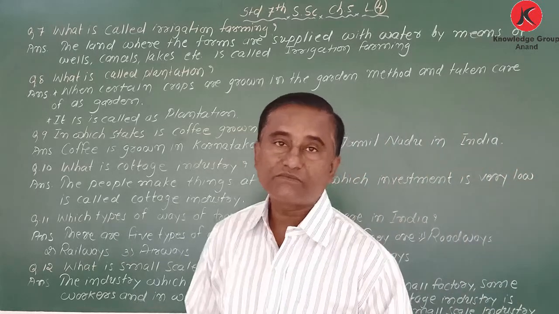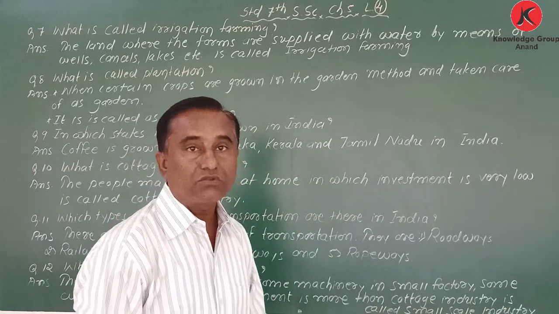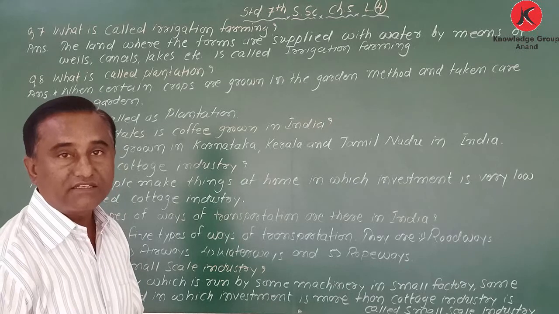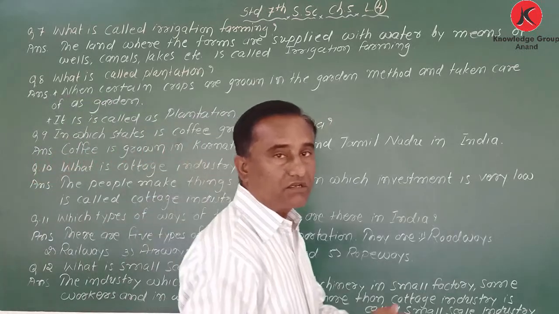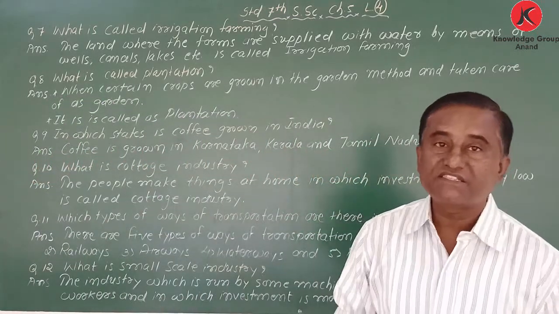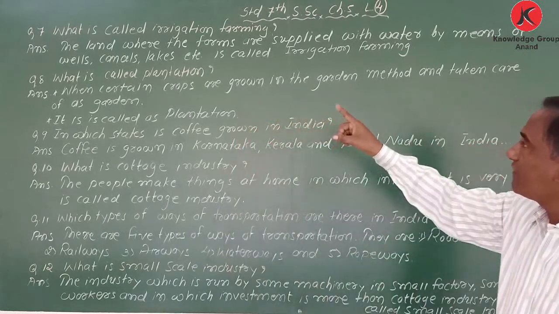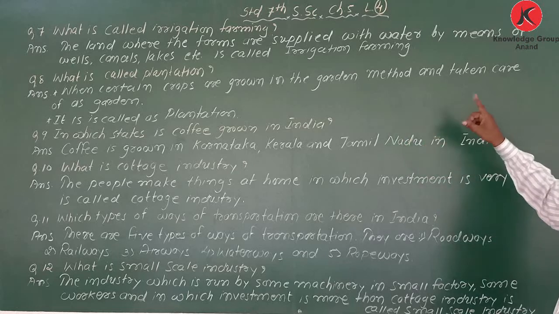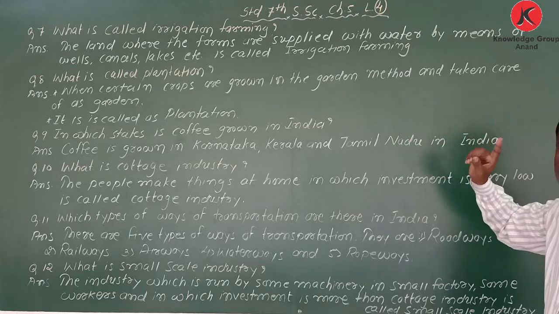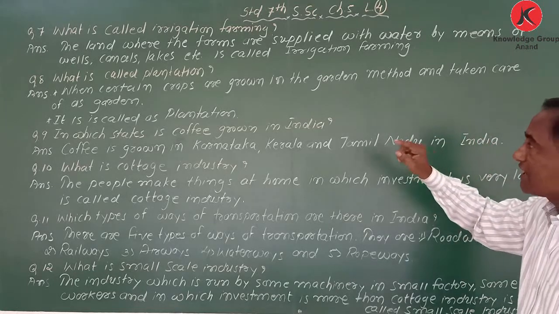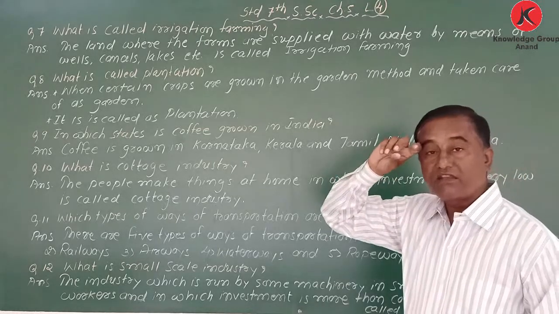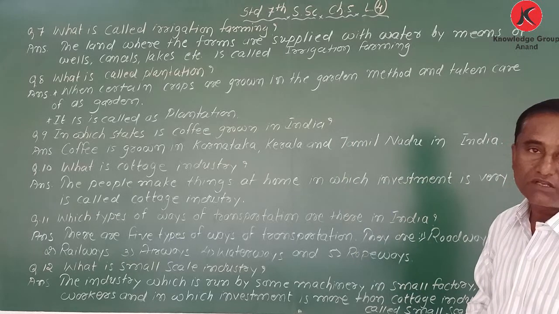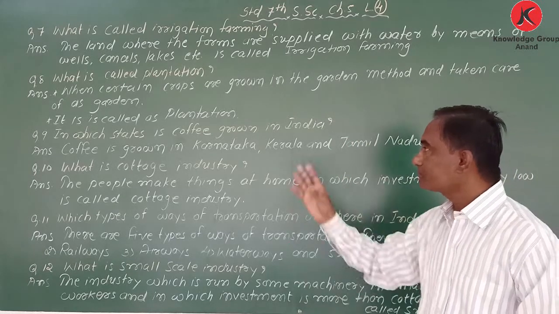So the farms get water through different means like wells and lakes, and that is called irrigation. Irrigation means sinchai. So the land where the farms are supplied with water by means of wells, lakes, canals, etc. is called irrigation farming.